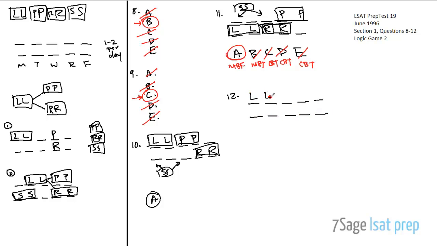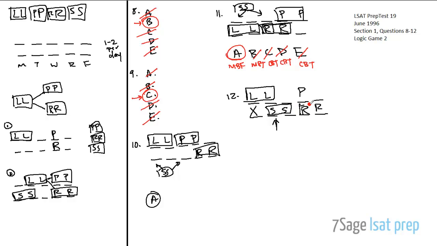So lighting is now the only workshop in session on Monday, so there's nothing here, right? What does that tell us? It tells us that we're definitely not here. It means that P and R are here, which means, what about staging, right? Depending on where we put it. Well, actually, there is no other place to put it, right? If we know that P and R have to cut into Thursday right here, staging has to be here. Right? There's no other place to put it than there, right?